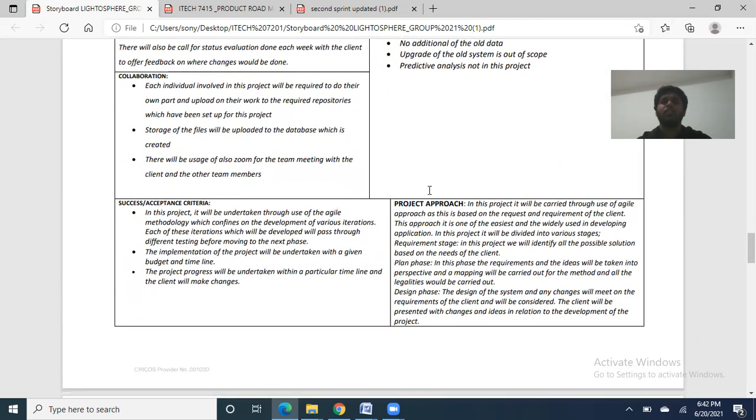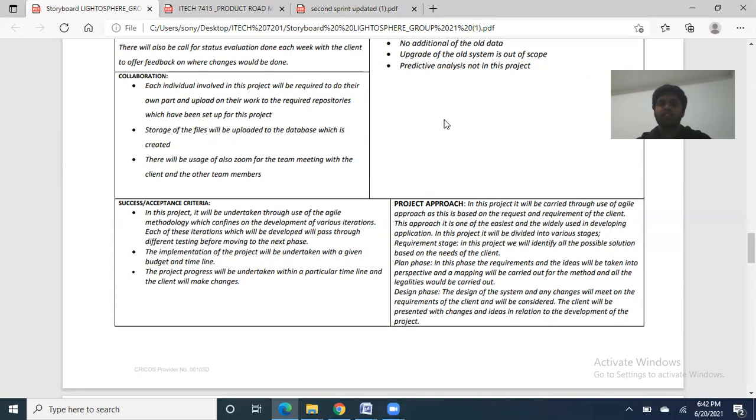Project approach. This project will be carried out using an agile approach, as it is based on the requests and requirements of the client. This approach is one of the easiest and most widely used in developing applications. The project will be divided into various stages.